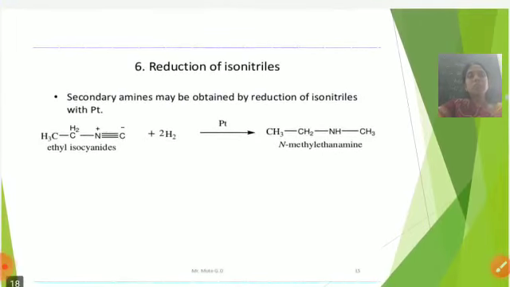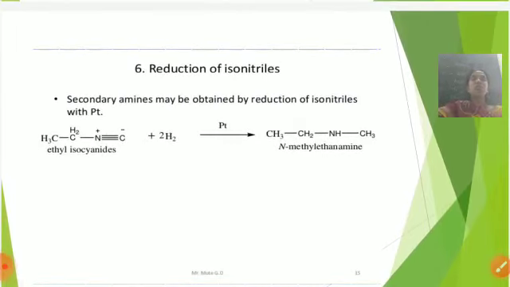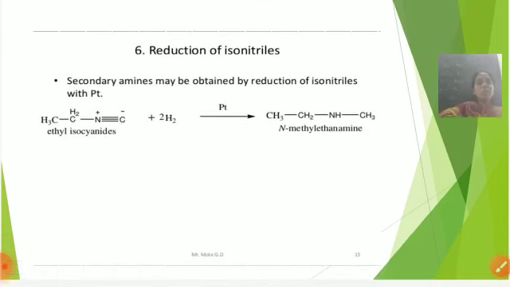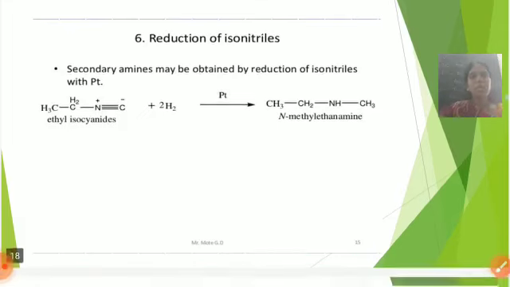Next, sixth preparation: reduction of isonitriles. Nitriles means cyanides, which are called nitriles. Isocyanides are also called isonitriles. Secondary amines may be obtained by reduction of isonitrile with platinum.